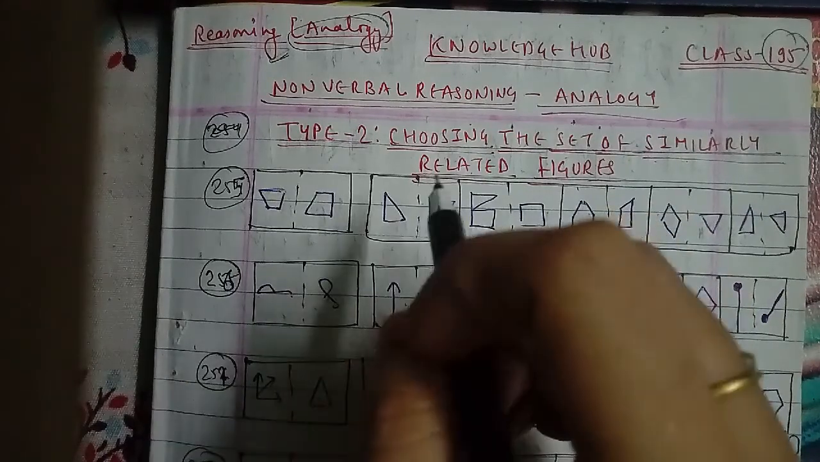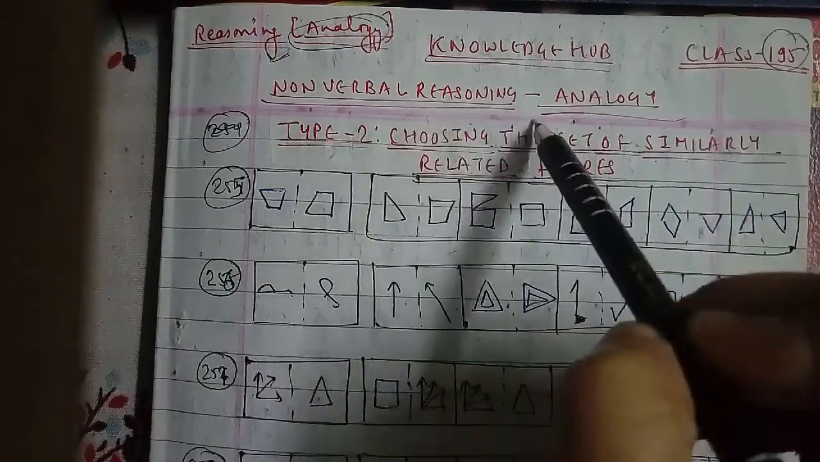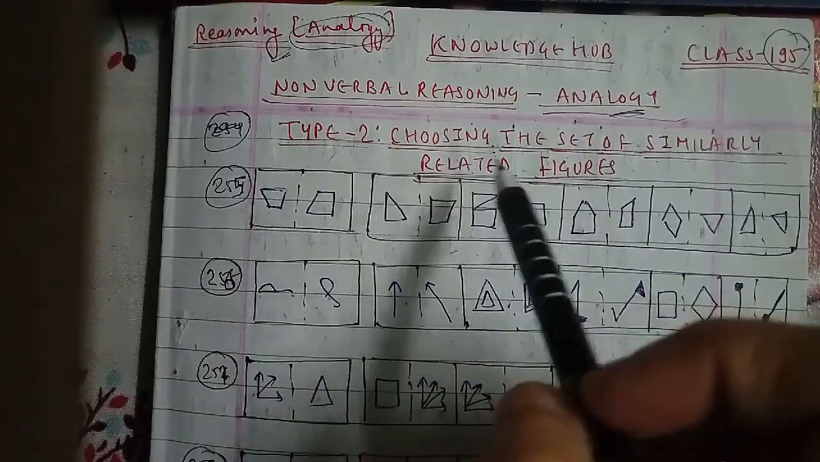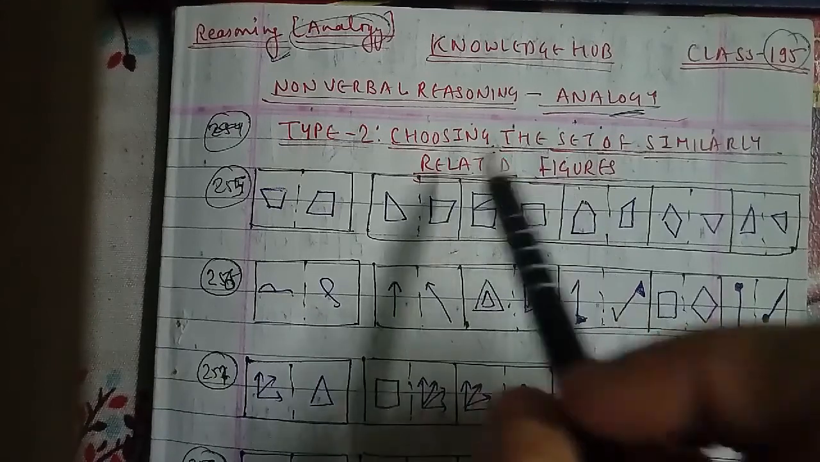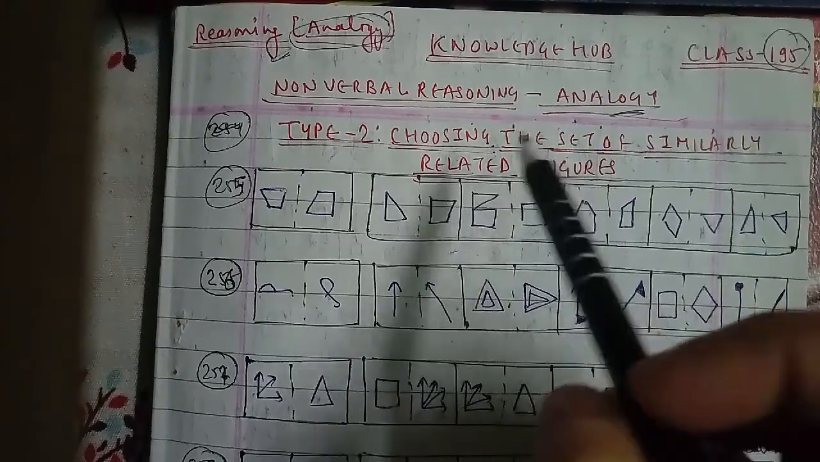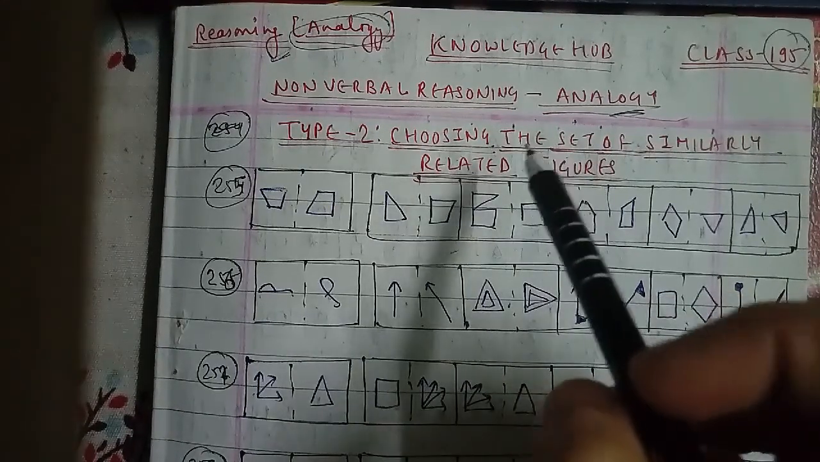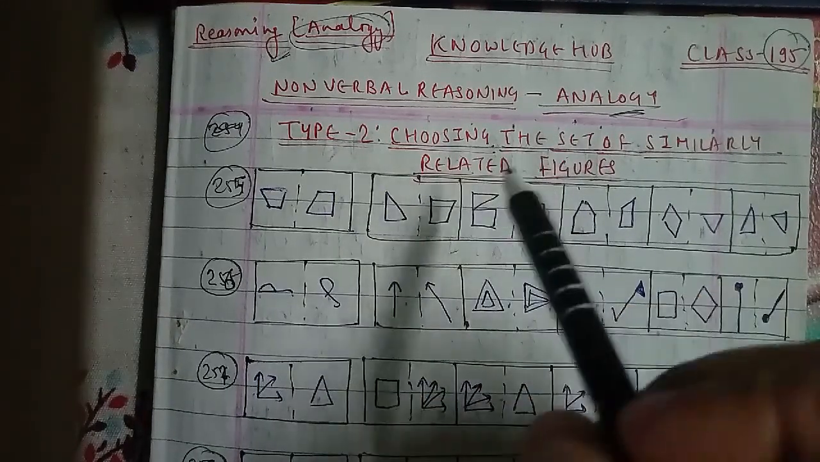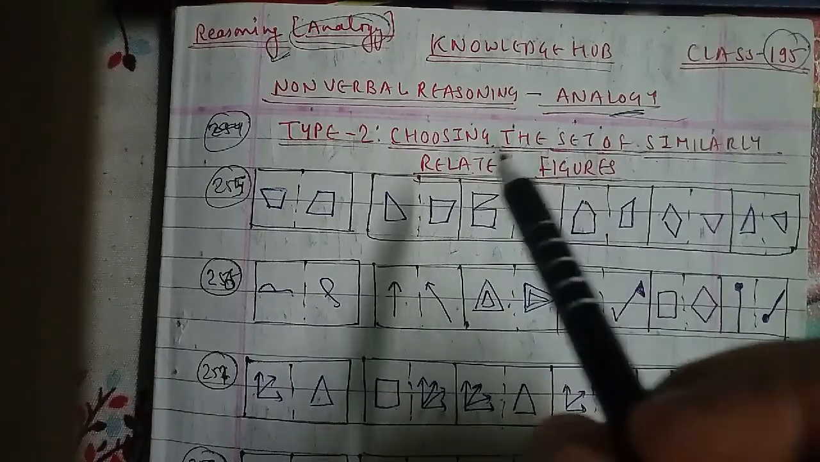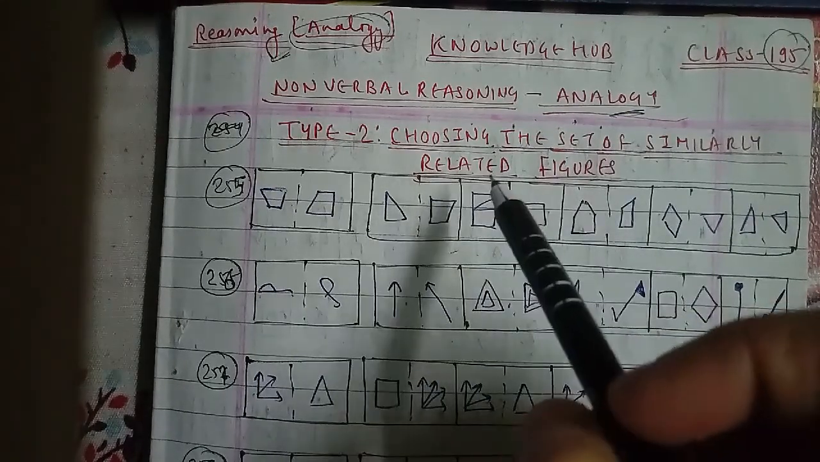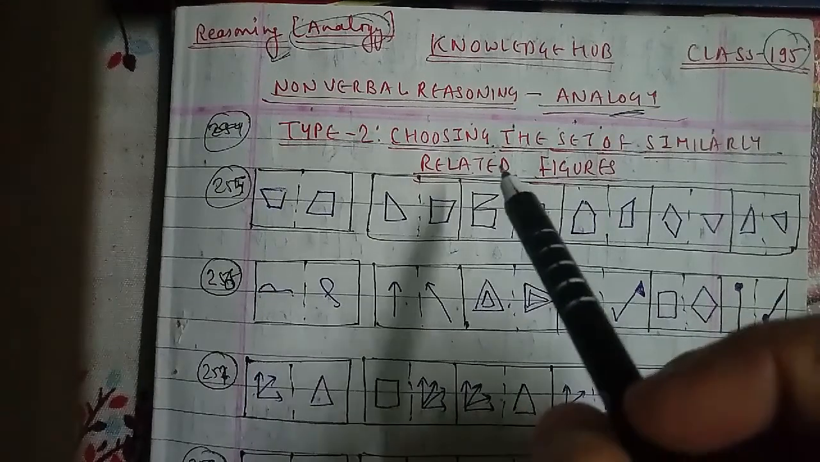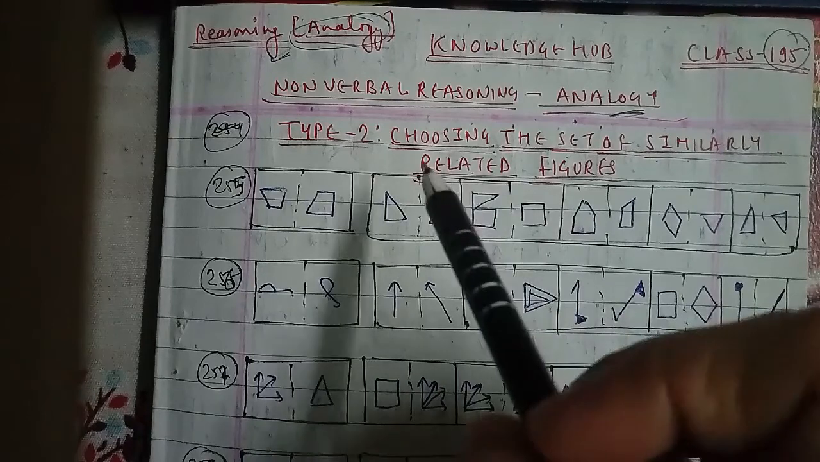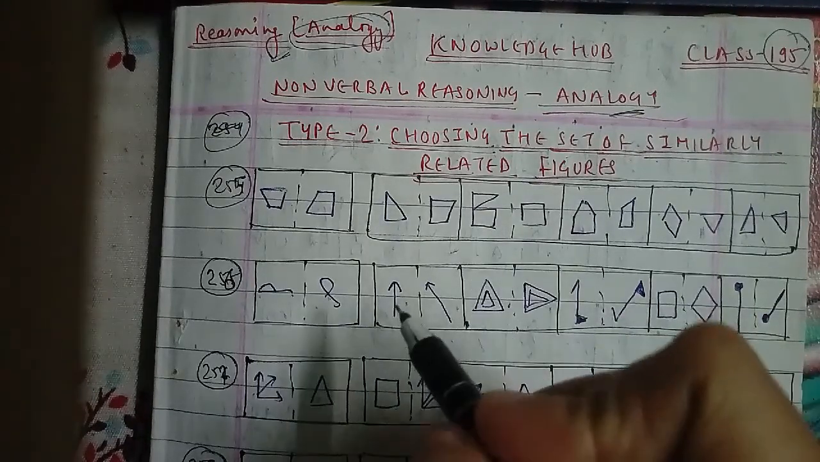In the same case, if I'm going ahead with non-verbal reasoning, which is your topic analogy, we'll start with the question of choosing the set of similarity related figures here. In this type of question on analogy, a related pair of figures is provided along with 5 other pairs of figures. The 5 pairs are numbered 1, 2, 3, 4, 5, and the examinee has to choose one pair out of these 5 which most likely resembles the relationship indicated by the separated pair of figures as well.